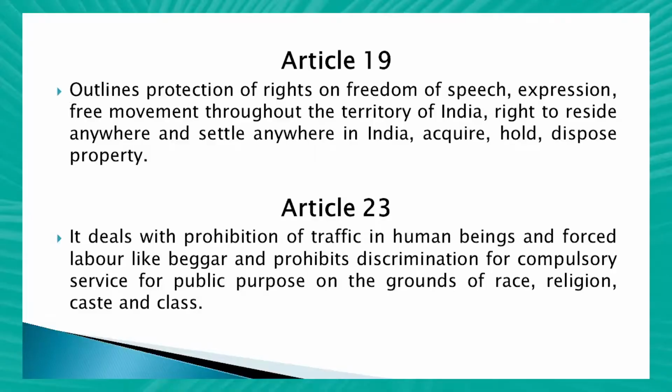Now let us discuss Article 23. Article 23 deals with prohibition of traffic in human beings and forced labor like begar, and prohibits discrimination for compulsory service for public purpose on the grounds of race, religion, caste and class. So Article 23 totally prohibits trafficking in human beings and particularly forced labor like begar.